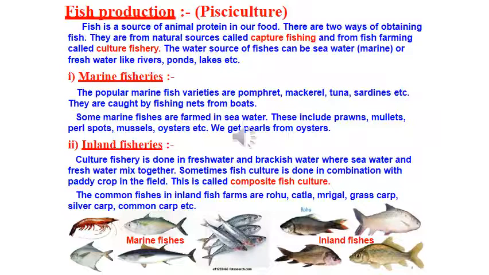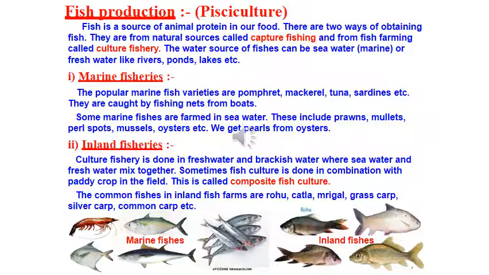Okay. The next is inland fisheries. Culture fishery is done in fresh water and brackish water. What is brackish water? Where sea water and fresh water mix, we call it brackish water. Sometimes fish culture is done in combination with paddy crop, and we call it composite fish culture. Now, what is this composite fish culture system? I'll explain that to you.